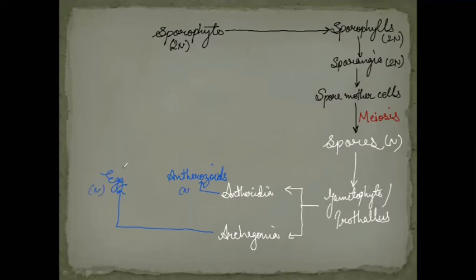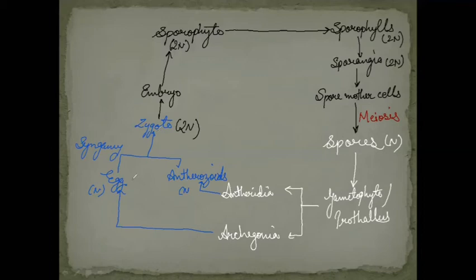And now what is going to happen? Now the fertilization, that is syngamy, will occur, and it will lead to the formation of a diploid structure again, that is the zygote. The zygote will develop into the embryo, and this embryo will further form the sporophyte. So this is how the simple life cycle is there in the case of pteridophytes.